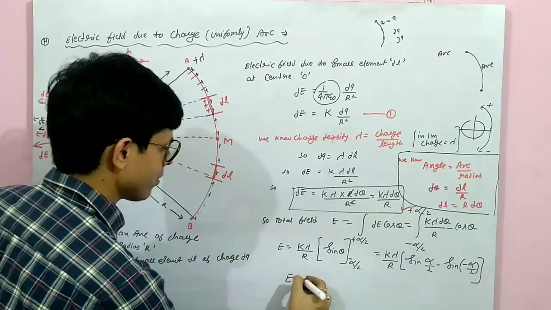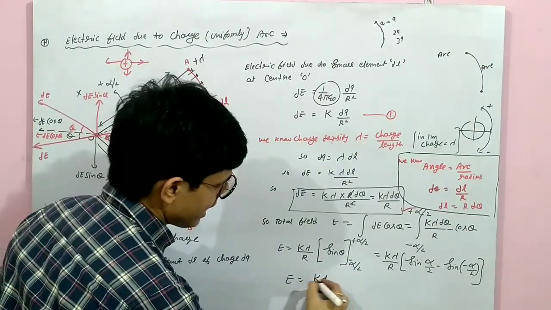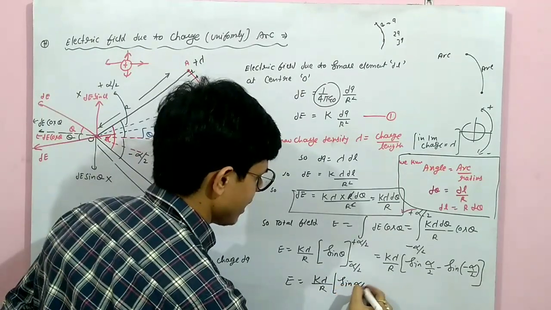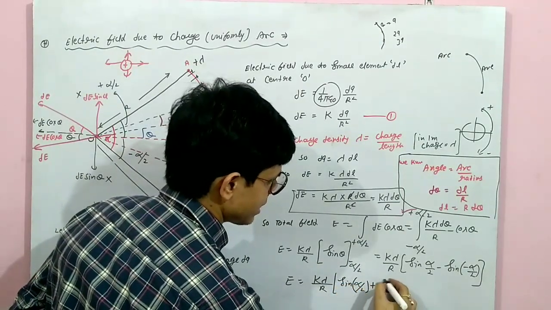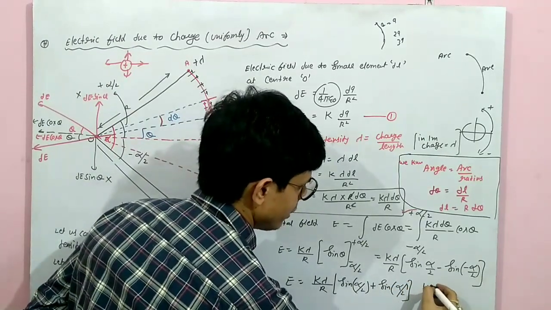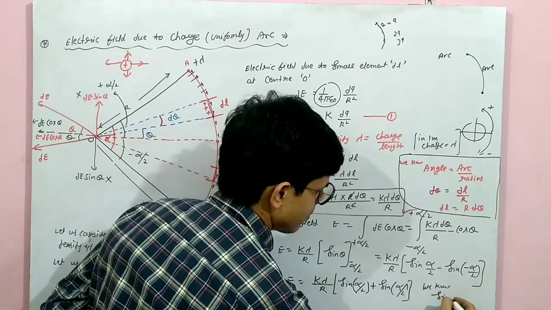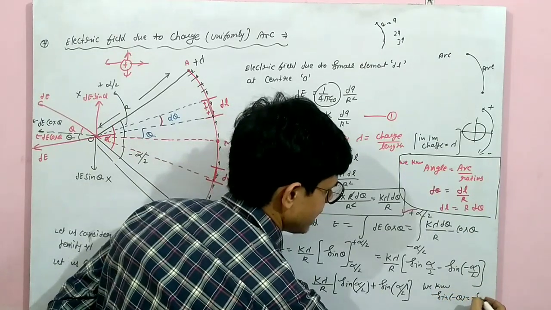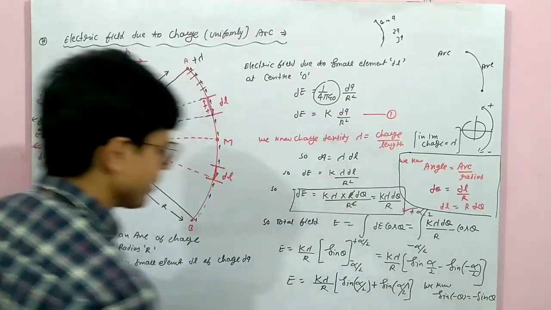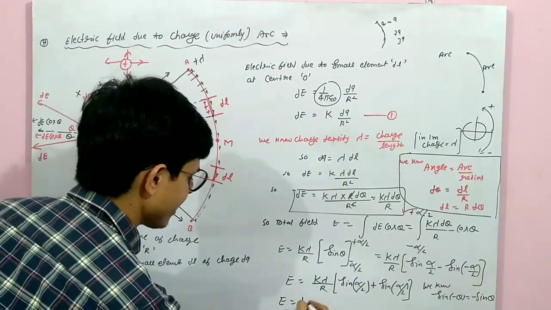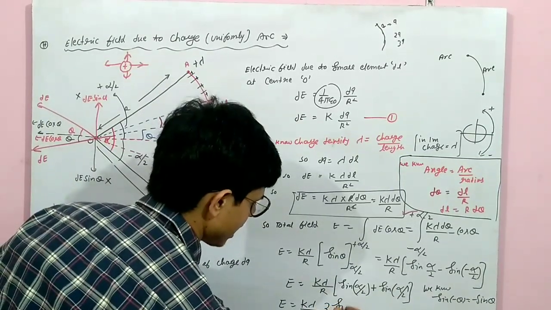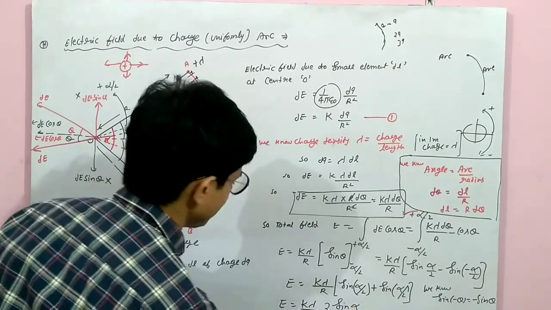So it will come equal to k lambda upon r times sin alpha by 2 plus sin alpha by 2. Why? We know sin minus theta equals minus sin theta. The minus comes out, minus minus plus. So it will come equal to k lambda by r into 2 sin alpha by 2.